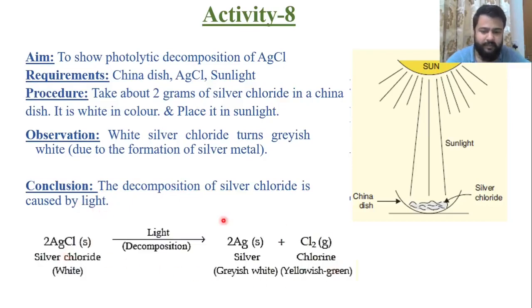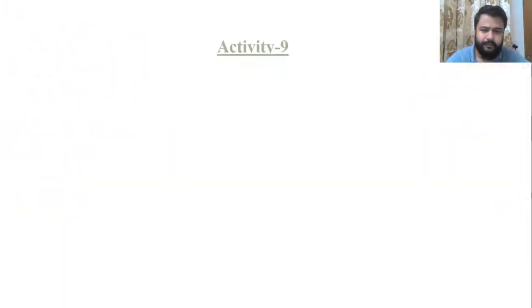You have to remember this chemical equation, AgCl, silver chloride, which is white in color. If light is there, it decomposes, it converts into silver solid, grayish white, and chlorine, yellowish green in color. This chlorine gas escapes out, so therefore it will not leave any sort of color, only the silver or grayish white color of silver remains.